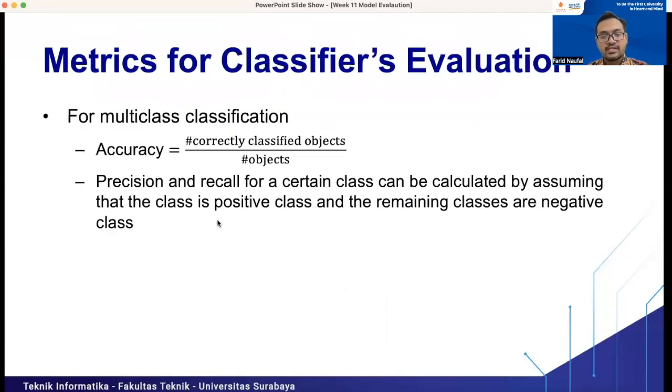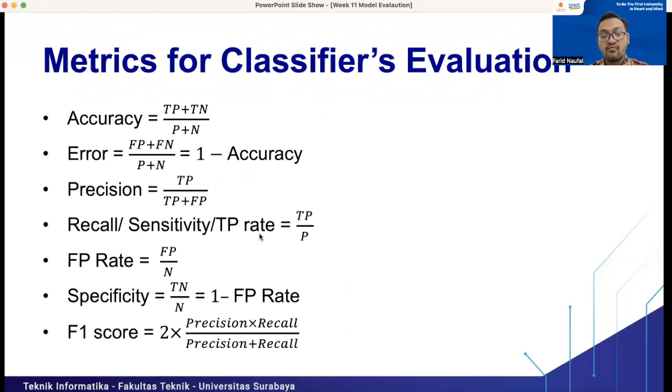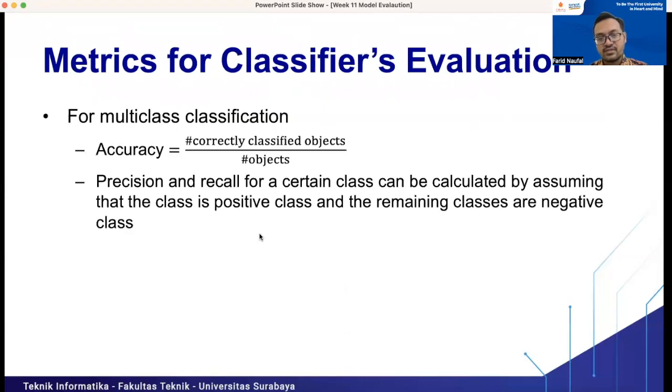And precision and recall for a certain class can be calculated by assuming that the class is the positive class and the remaining classes are the negative class. So how to calculate the precision and recall for a multi-class classification problem? For example, we have 3 classes, A, B, C. Then we want to calculate the precision and recall for this model for classifying this data set.